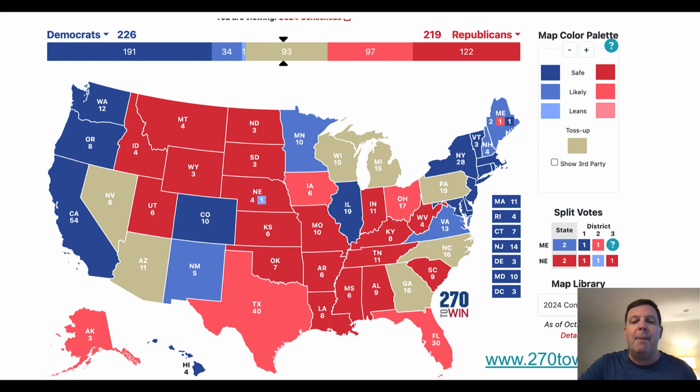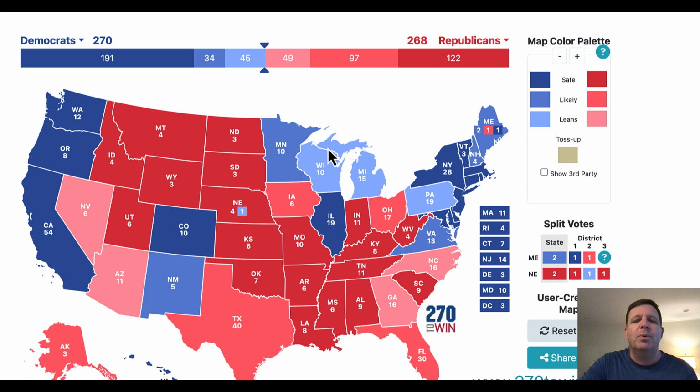And if we look at the next map here, I made these three states just very slightly Democratic, and then the other states, North Carolina, Georgia, Arizona, and Nevada, I made them slightly Republican. If we look, this is super close. 270 for the Democrats and 268 for the Republicans. So it's going to be a super tight race. Any of those states could go one way or the other, and if they do, there's lots of different things.